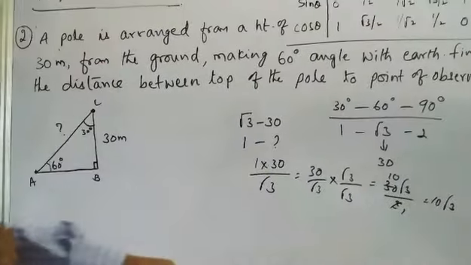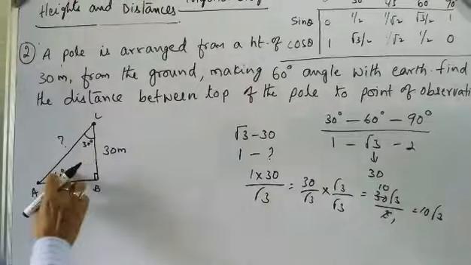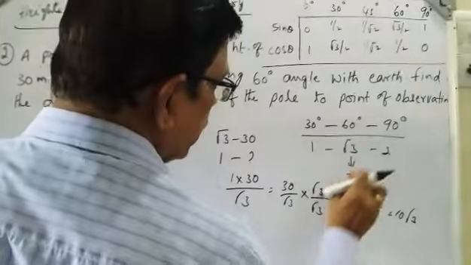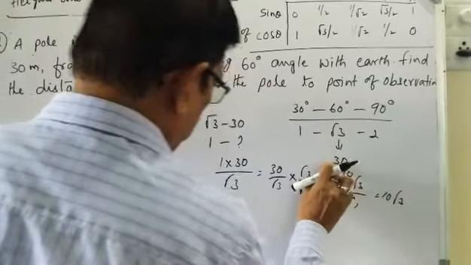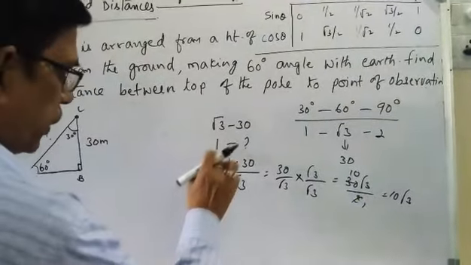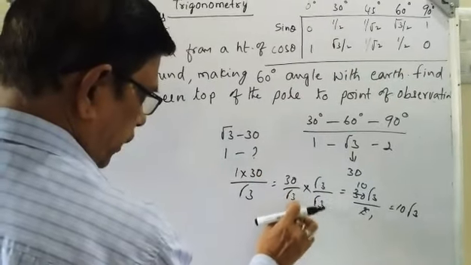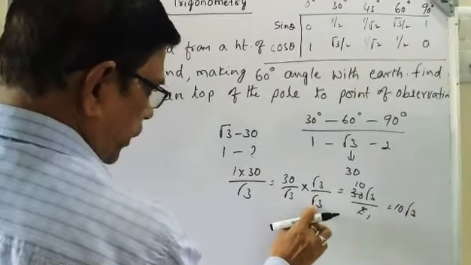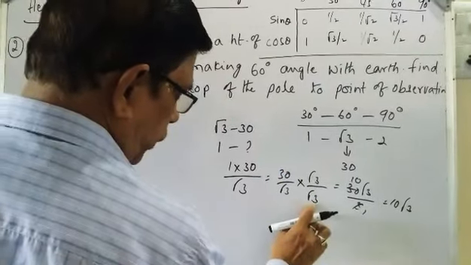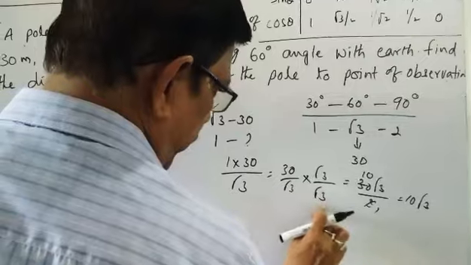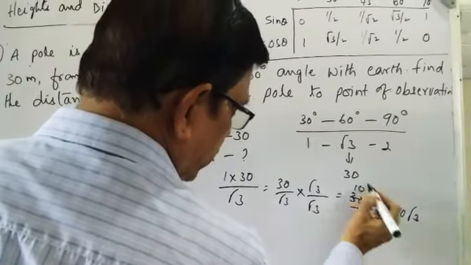Again I am explaining. BC is opposite to 60 degrees. So we know the length of BC, that is 30 meters. So we write root 3 is equal to 30. Then 1 is equal to how much? 1 into 30 by root 3. We rationalize this, so multiply with root 3 on both sides. 30 into root 3 is 30 root 3. Root 3 into root 3 is 3. 3 ones are 3, 3 tens are 30.